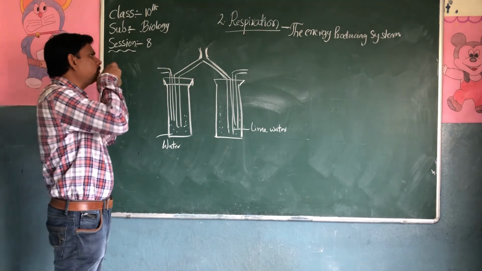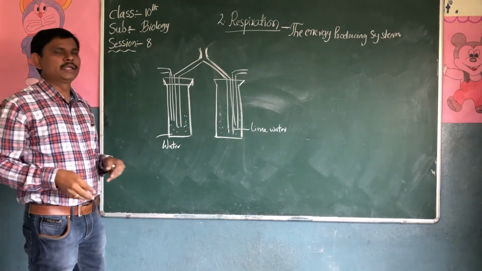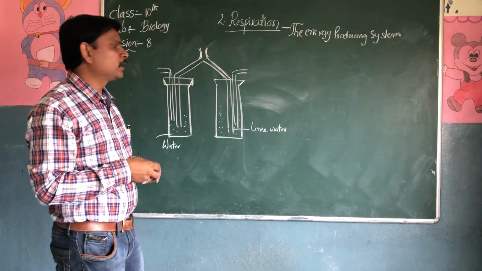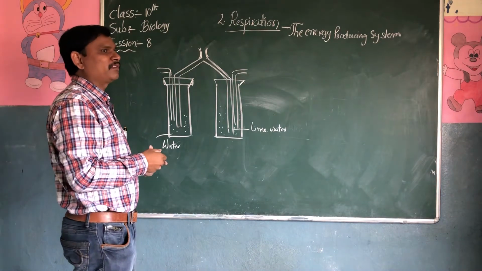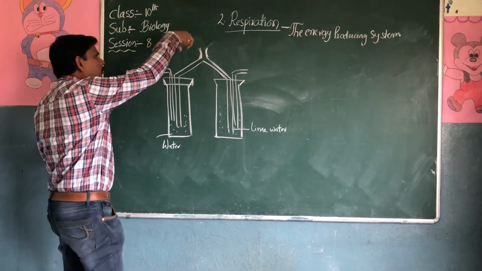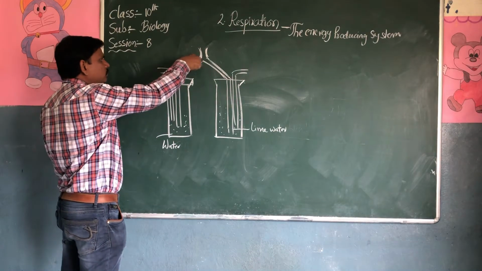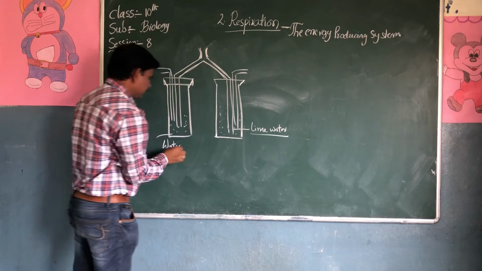When we inhale, we take oxygen, and exhaled air contains carbon dioxide. So we are going to prove which type of gas exhaled air contains. When we blow air through this tube, the air enters into the lime water and water.